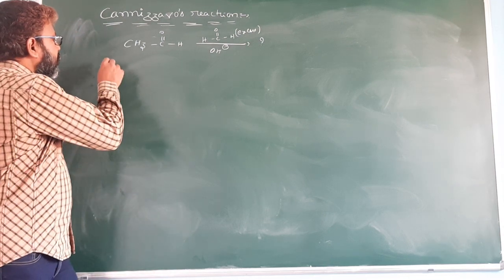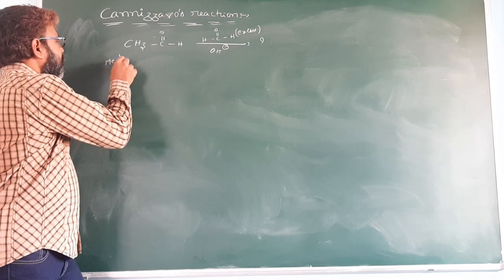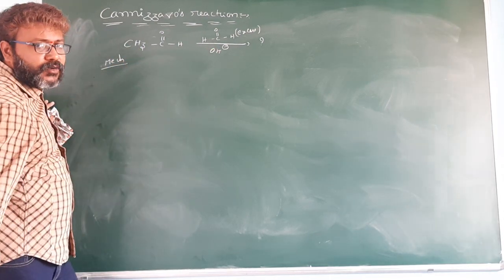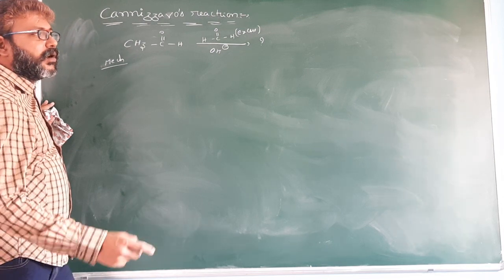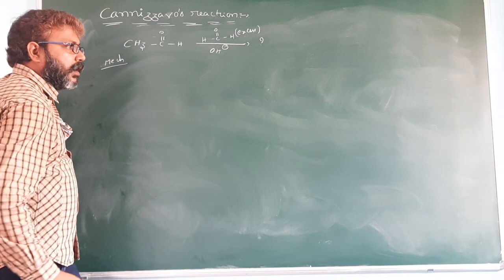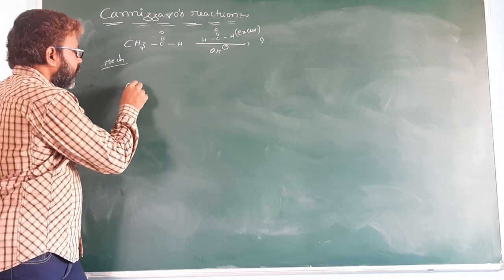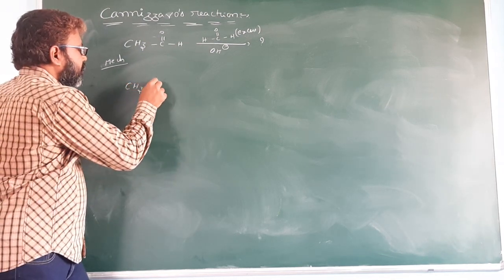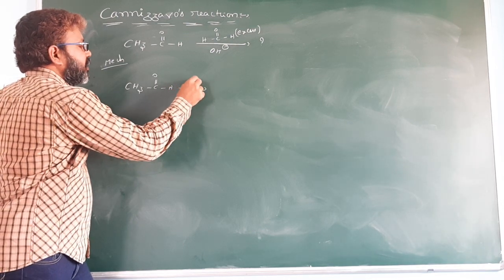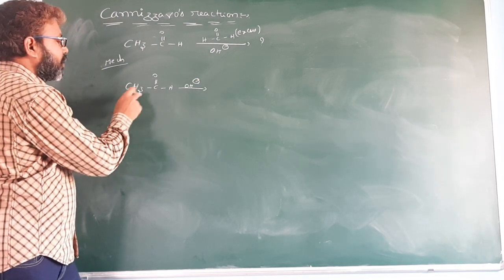Now you see the reaction mechanism. The reaction takes place in the presence of basic medium. It has alpha hydrogen. Already you know alpha hydrogen containing carbonyl compounds are involved in aldol condensation. So CH3 C double bond O, the reaction takes place in basic medium. It is an acidic proton.